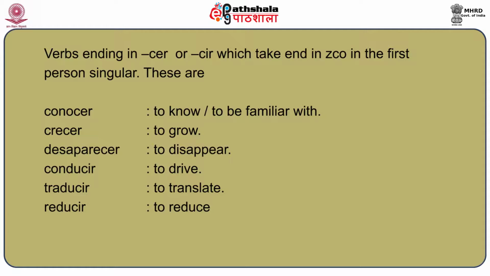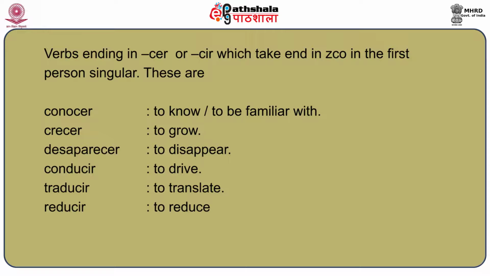Now we will look at those verbs which end in cer or cir and which take the ending zco in the first person singular. Refer to their conjugation in the e-text for those verbs which are not mentioned in the video. We start with the verb conocer. Conocer means to know or to be familiar with.